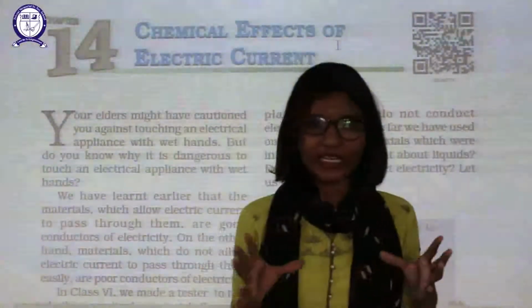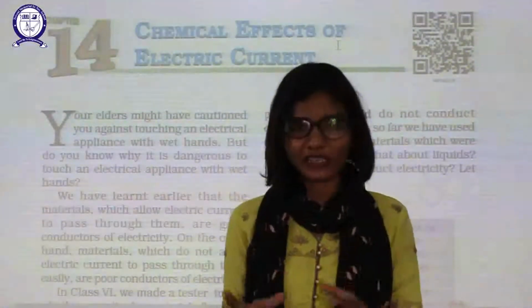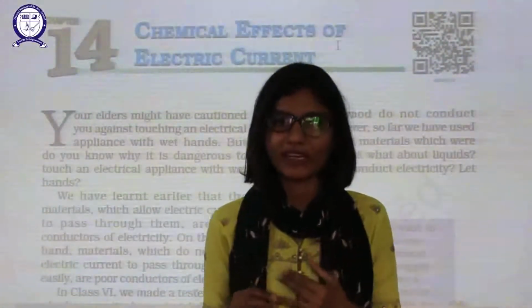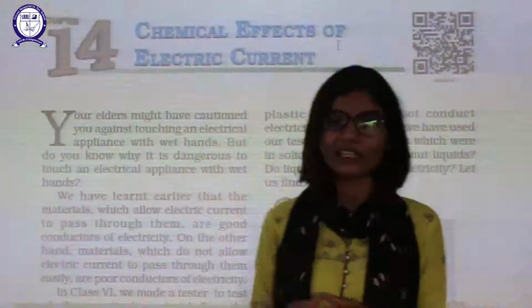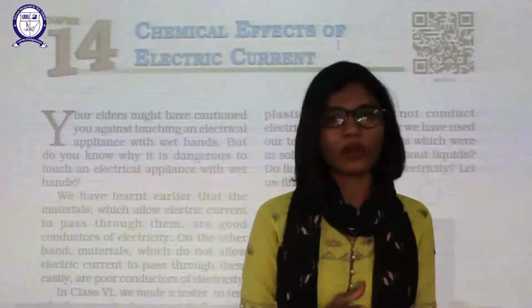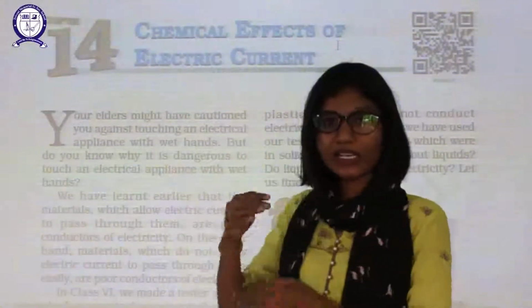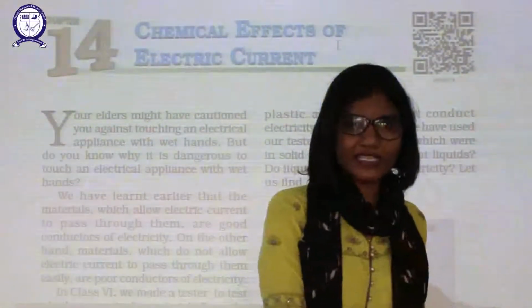So in class 7th, we have discussed a few other effects of electricity. Those were the heating and magnetic effect. But this part, the chemical effect, is so broad that we need to study it in a different chapter only. Okay, so it's a part which is continued from your class 7.